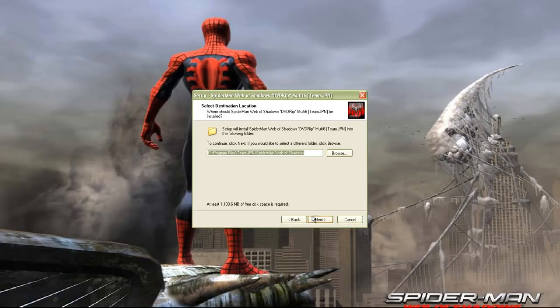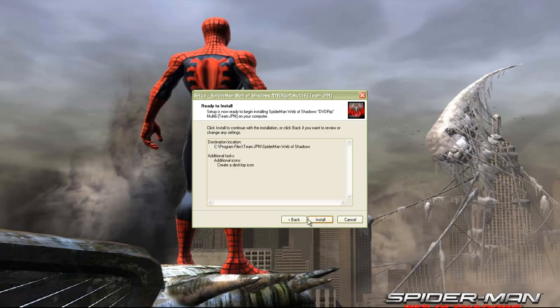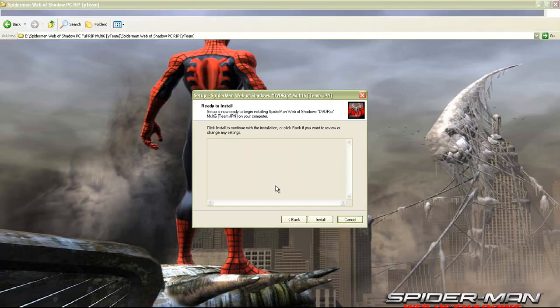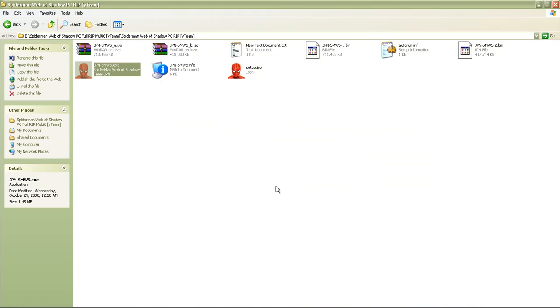So next, create shortcut. So I already have installed this game, so I can cancel it. So this is the way how to download Spiderman Web of Shadows and how to extract and set it up.